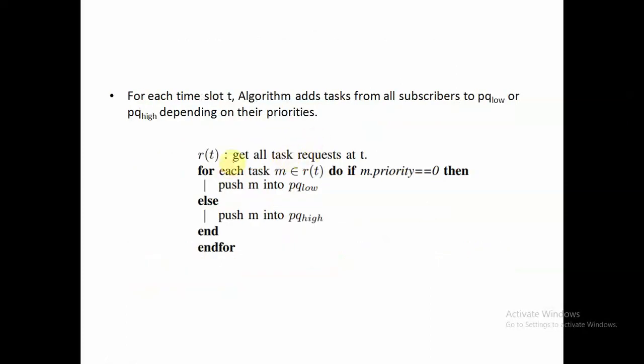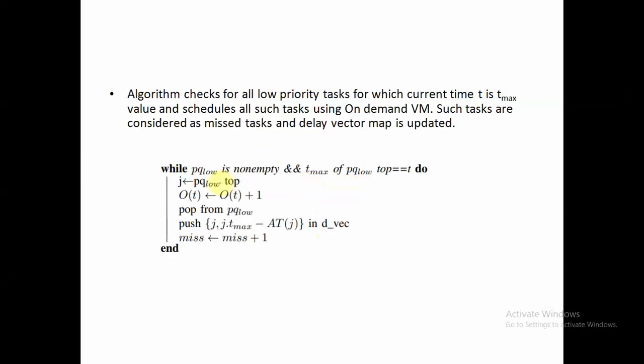So first of all, requests at time T, we are going to push into PQ low or PQ high depending on their priority. Next, we run this inner loop, which runs while PQ low is non-empty.